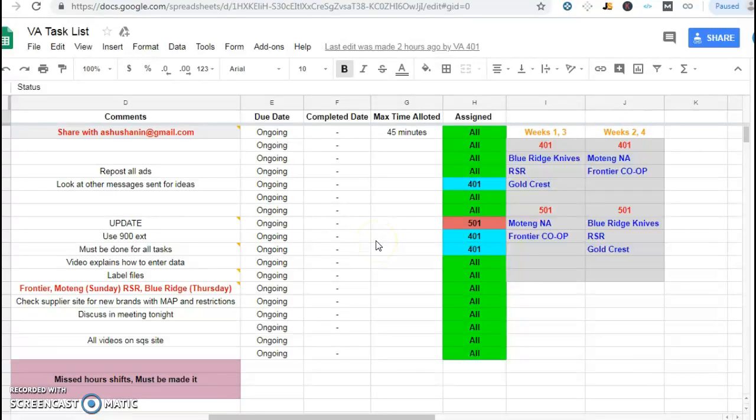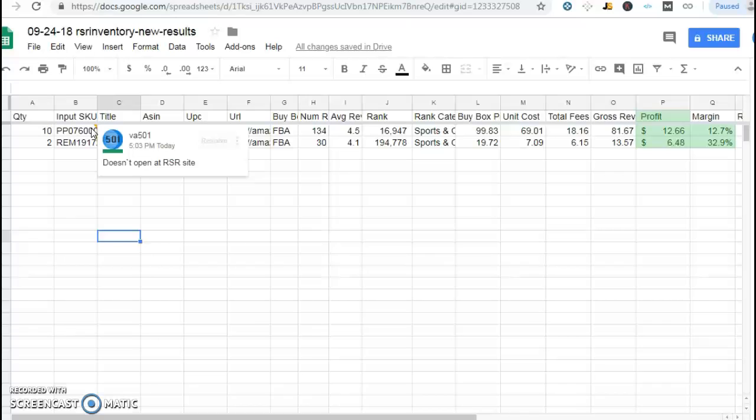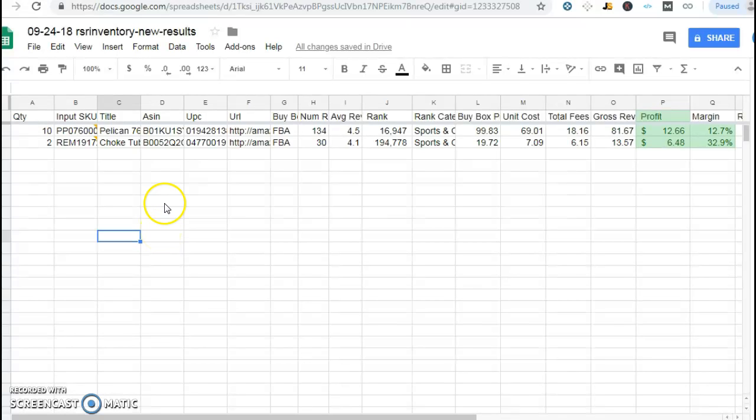Everything is done, and then I got only 3 products over there. You see this FBA. We got 2 products. First one is this, and this doesn't open on the RSR site. I don't know, maybe this list is not matched with the RSR site.